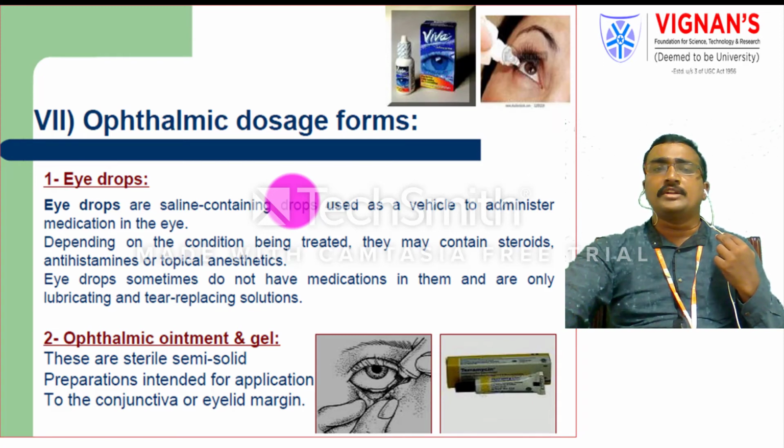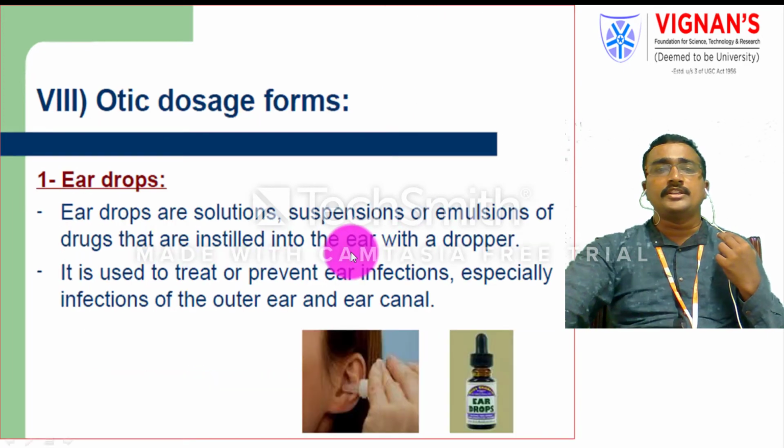And including the drops, we also have ointments and gels. These are sterile and semi-solid in nature. Mostly the eye ointments and gels are intended for application to the conjunctiva of the eye or eyelid margins only. But better patient compliance and acceptance will be there for eye drops compared to ophthalmic ointments and gels.